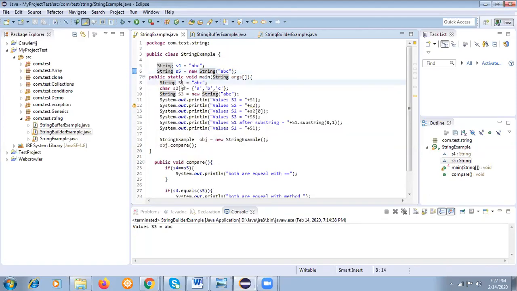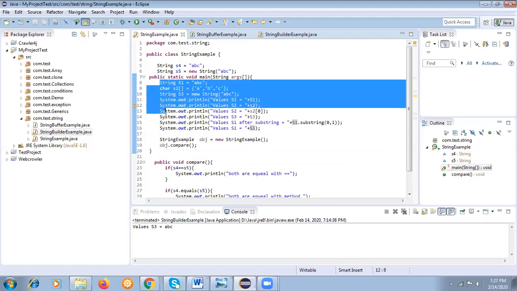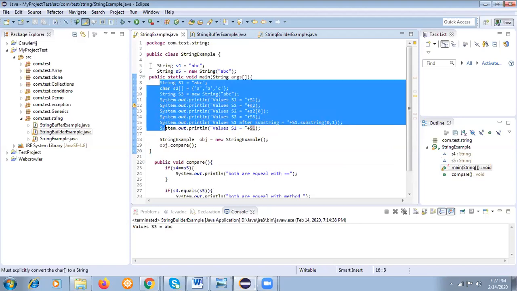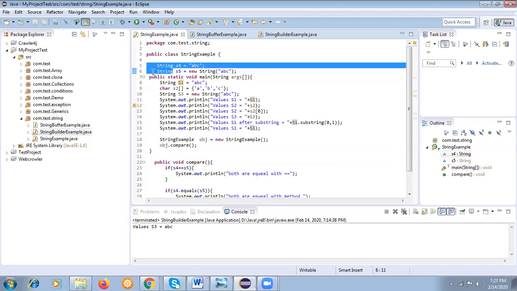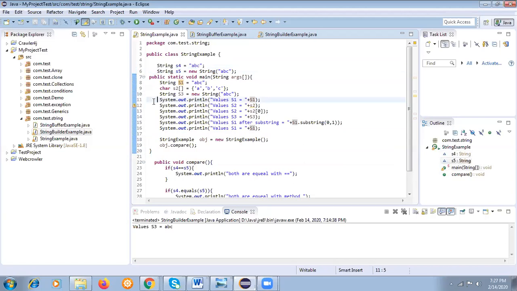Here I have created again s1 is equal to abc, s2 is a character type array abc. Here s3 is also created with new. These are local to a method, and these are class level, so that's why I have given different details here. Now we will think about how we will check it. I have created an object here, let's comment it.